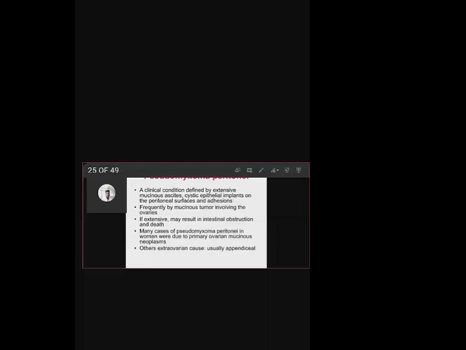Usually if the patient is not treated quickly, mortality is very high and the patient can die. So this is one of the very important complications of mucinous tumor, that is mucinous ovarian tumor. And definitely, if they ask you about mucinous ovarian tumor, they are going to ask you about this pseudomyxoma peritonei in the exam.